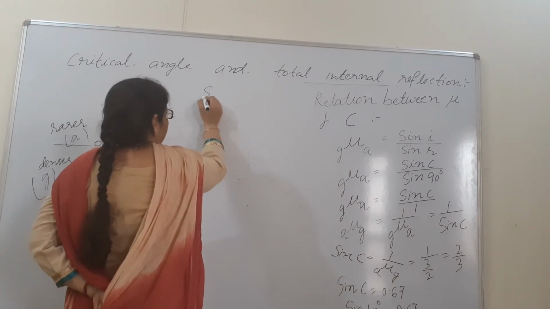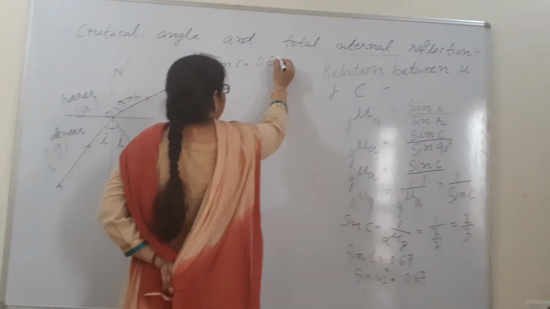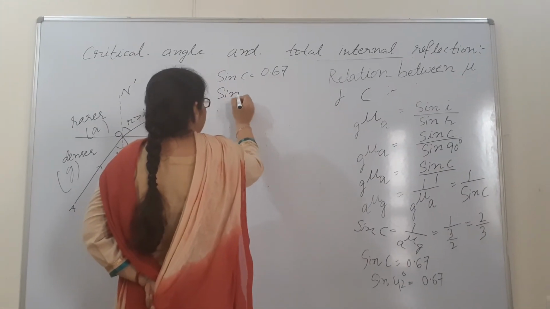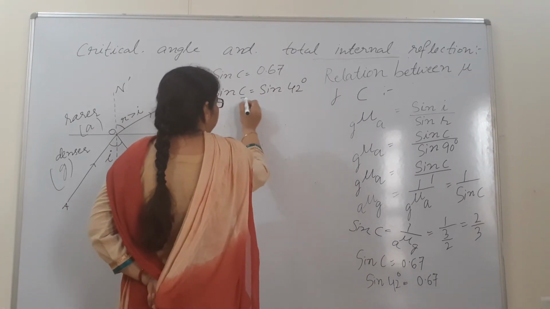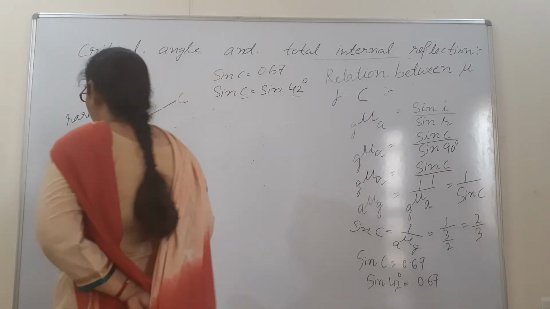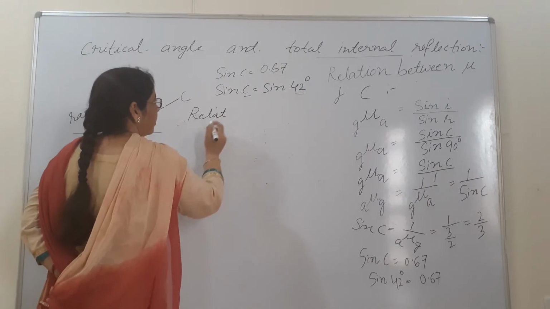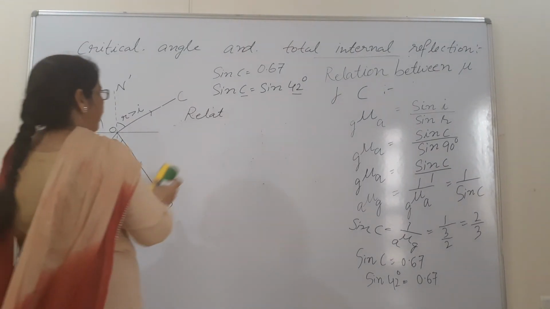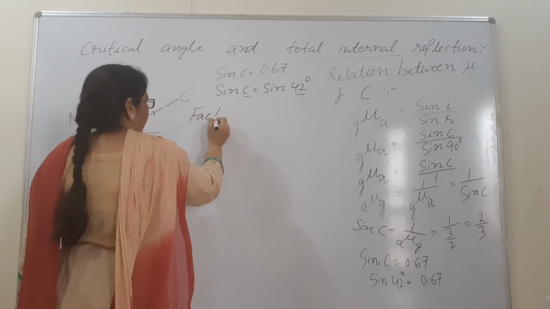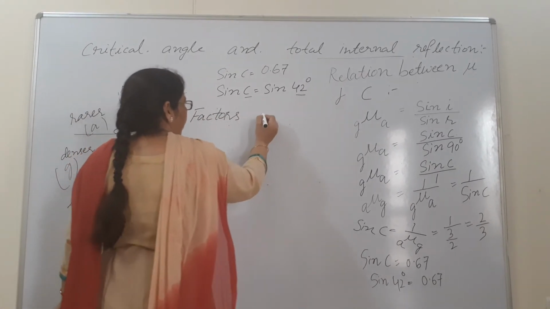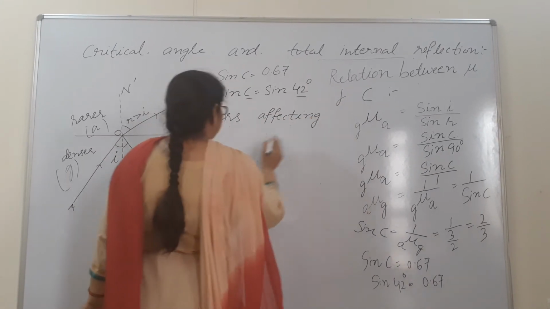Sin C is equal to 0.67, or you can say sin C is equal to sin 42 degree. It means what will be the value of C? That will be 42 degree. Now our next topic is factors affecting critical angle.